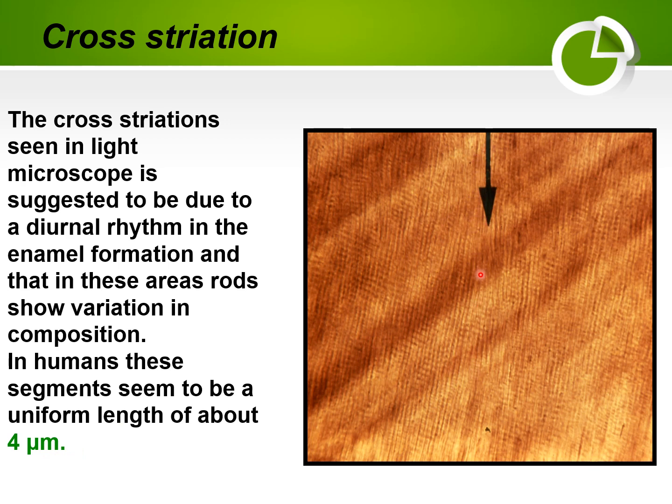This is the ground section of the enamel. It shows a cross striation, as in this pointer. Between one striation and another, the segment is about 4 micron. This represents the daily secretion of the enamel matrix by the ameloblast.